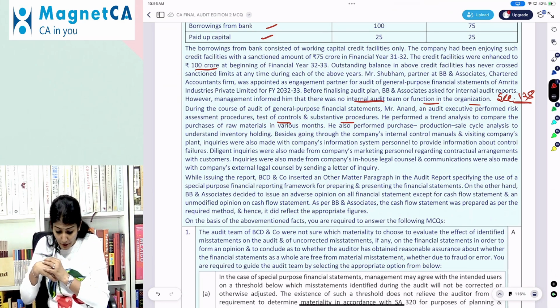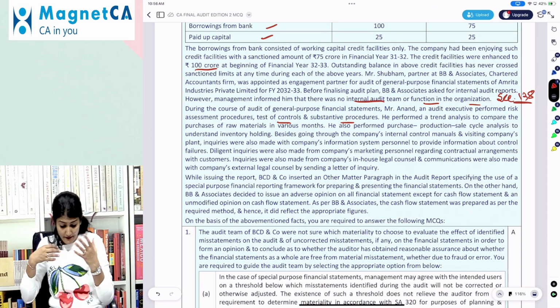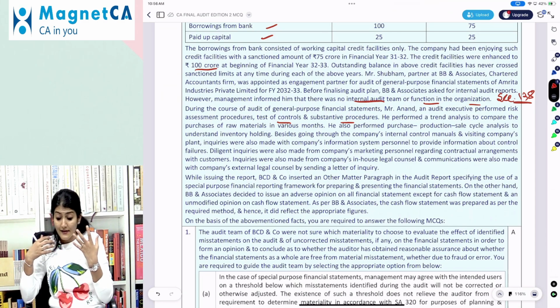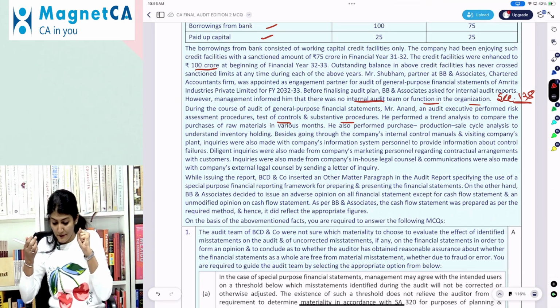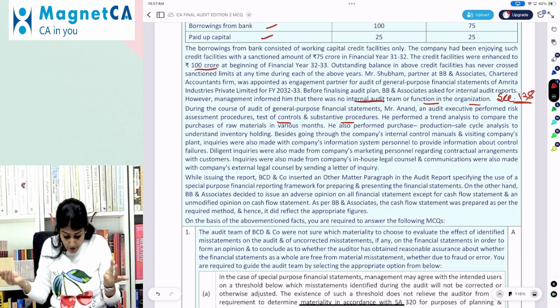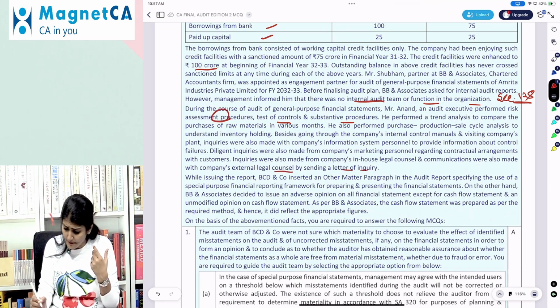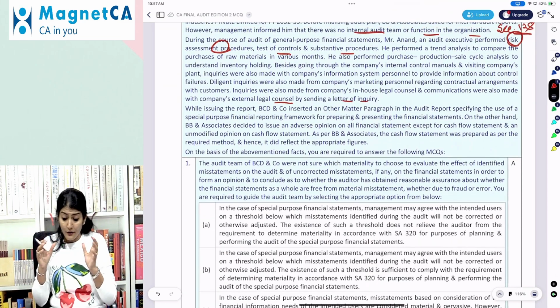Diligent inquiries were also made from company marketing personnel regarding contractual agreements, arrangements with the customers. Inquiries were also made from the company's in-house legal counsel. So a lot of inquiries being done under the risk assessment procedures. And communications were also made with the company's external legal counsel by sending a letter of inquiry. Okay. Right, so risk assessment procedure, SA 315, SA 500, audit procedure.